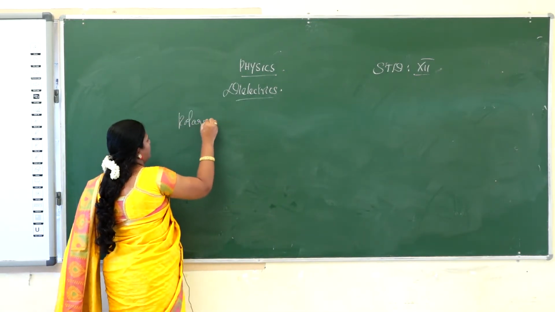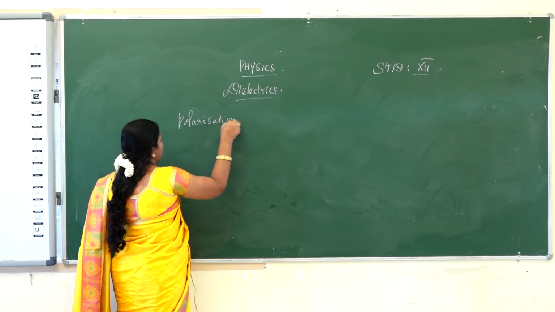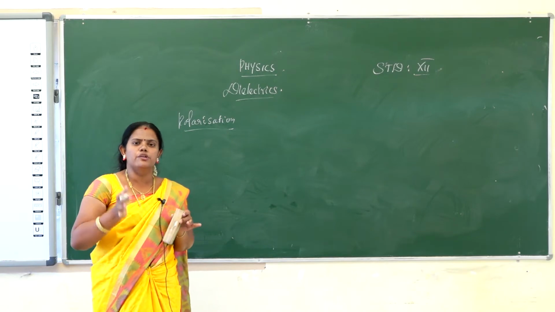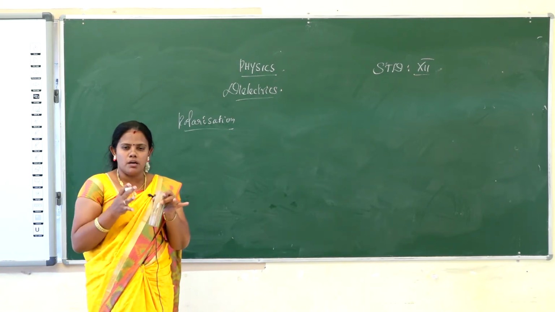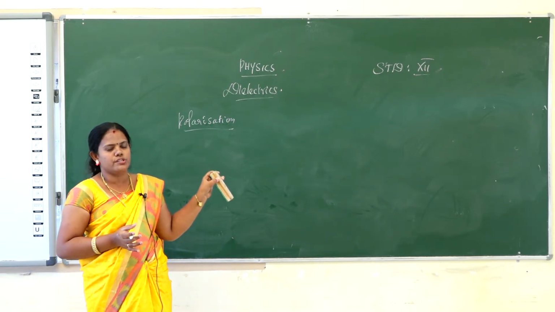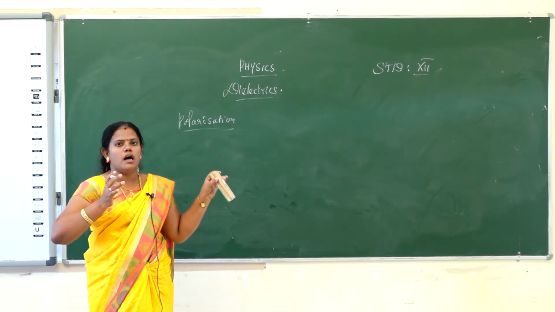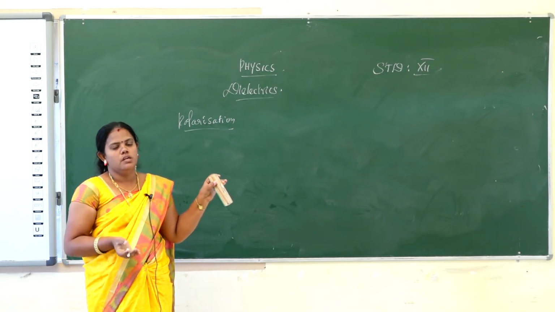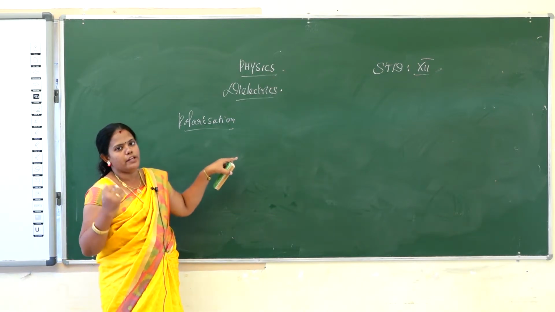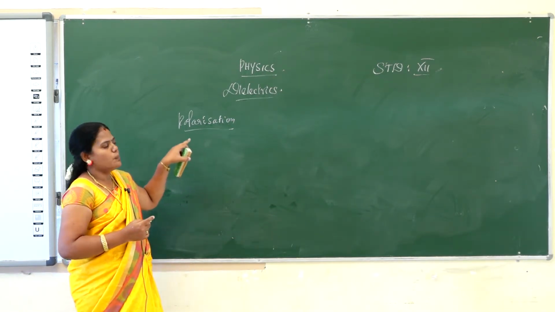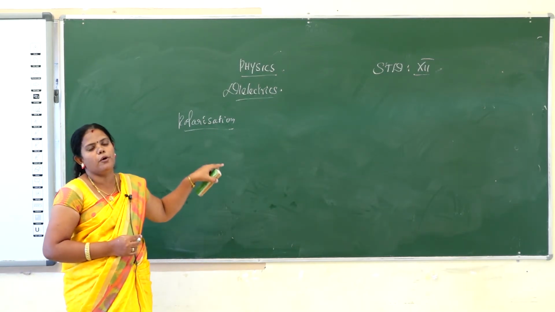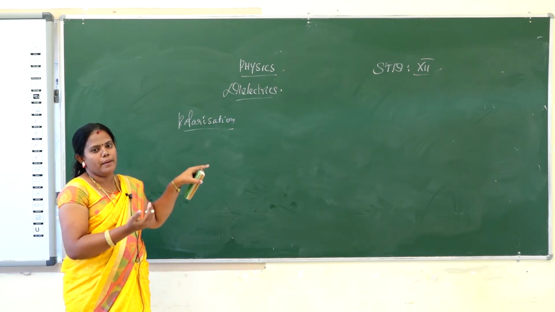Polarization. What is the meaning of polarization? When an electric field is applied to a dielectric, the dipoles in the dielectric will be realigned to one side. That is called polarization. So polarization means the amount of dipole moment per unit volume. In a particular volume, the dipole moments will be arranged. So the alignment of dipole moment per unit volume is called polarization, defined as the amount of dipole moment per unit volume.